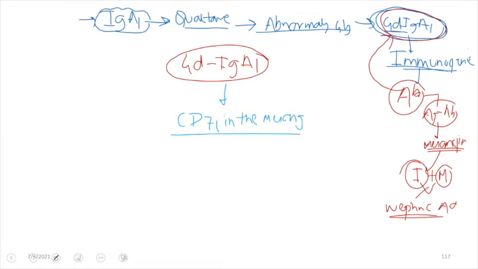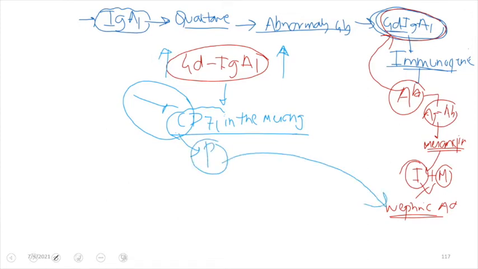So there can be increased production of IgA1, which is a galactose deficient IgA1, and this IgA1 will target the antigen, and this antigen is present normally in the mesangium. So the CD71 receptor in the mesangium, because although the kidney is normal, in the body there has been a defect, and the defect is that there is increased production of galactose deficient IgA1 antibody, and this antibody will target CD71 receptor, and because of this it can result into changes in the mesangium, and that will be proliferative changes in the mesangium, and that will manifest with nephritic syndrome.